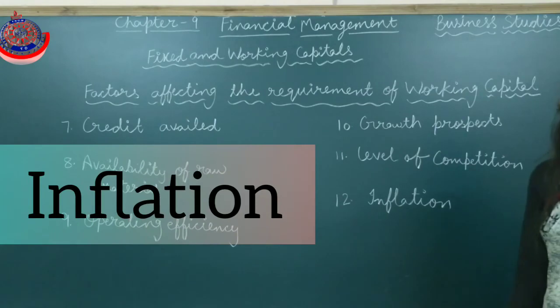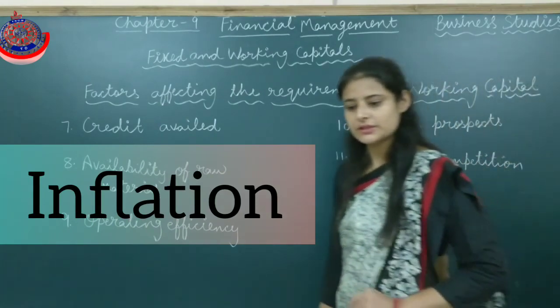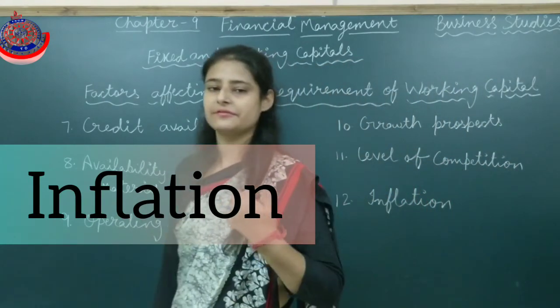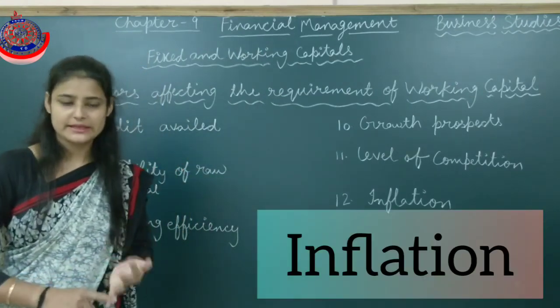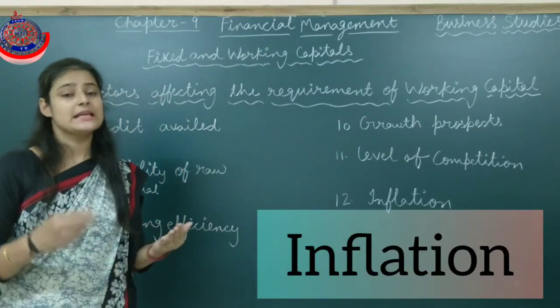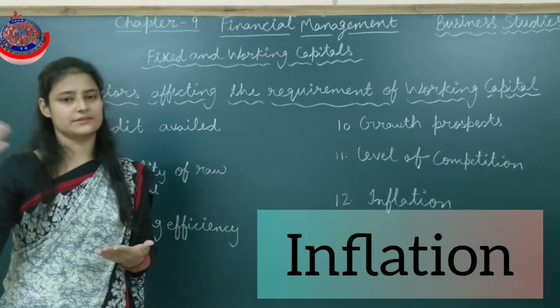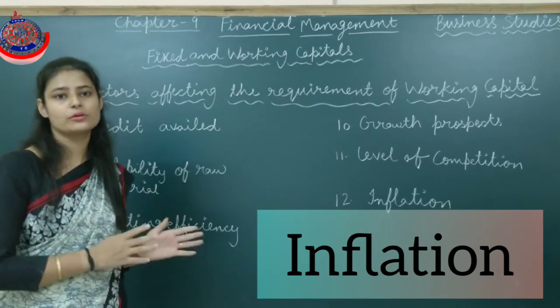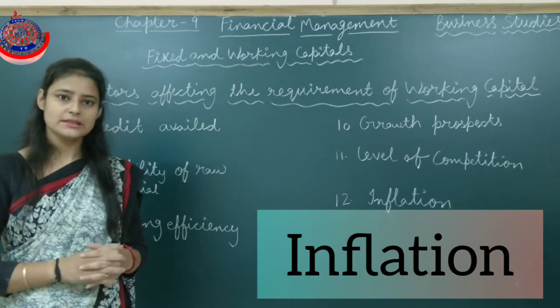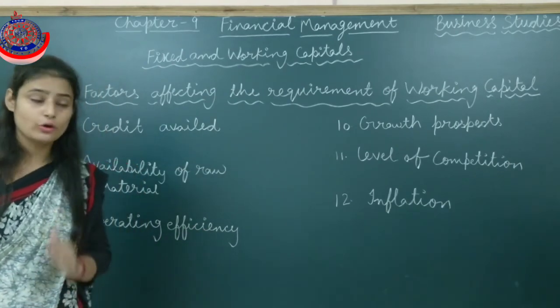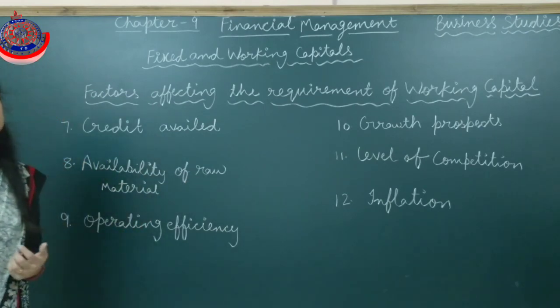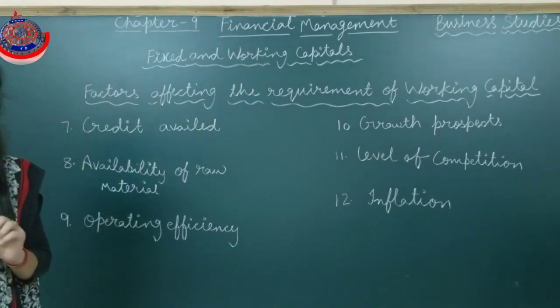Last point is inflation. Inflation is a situation when the price of everything rises. The price of labor rises, the price of raw material rises. When the price of everything rises, then they need more working capital to purchase the things. Otherwise, they need less working capital. I hope all the factors of the requirement of working capital are clear to you.